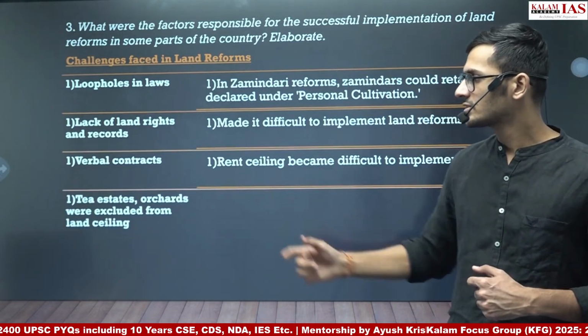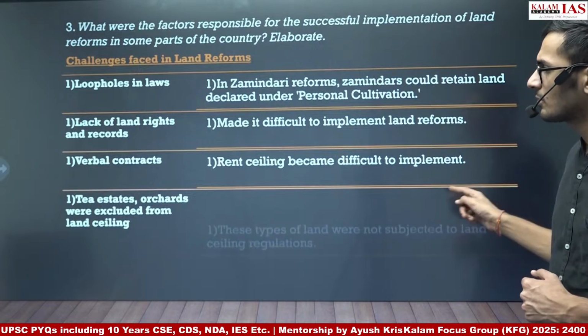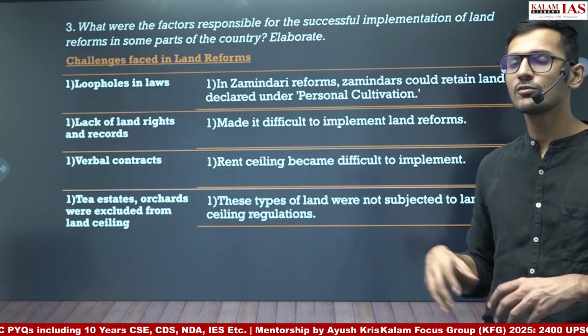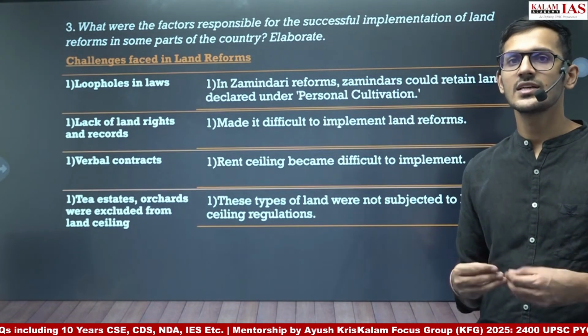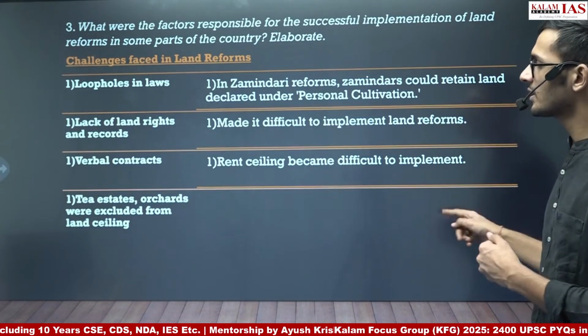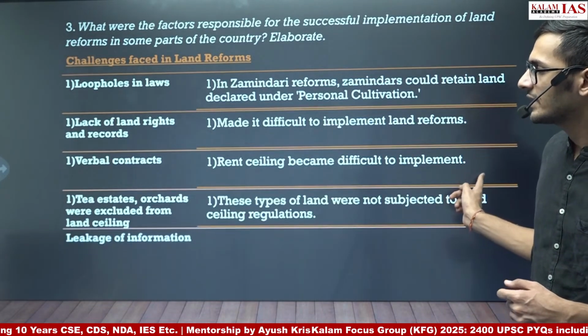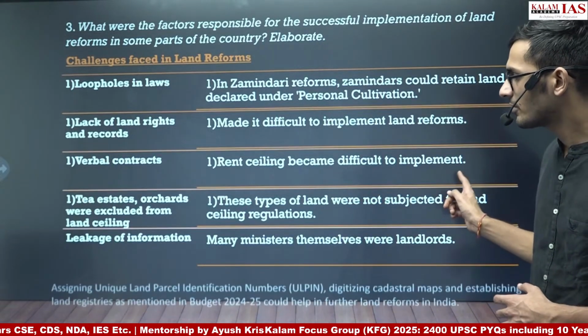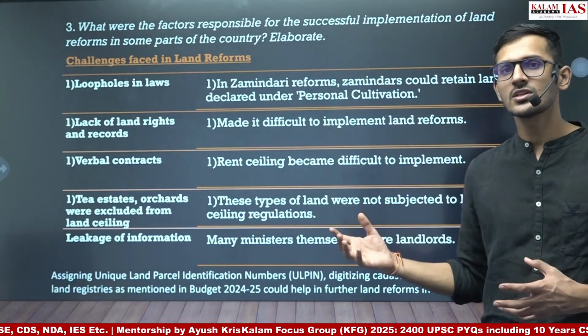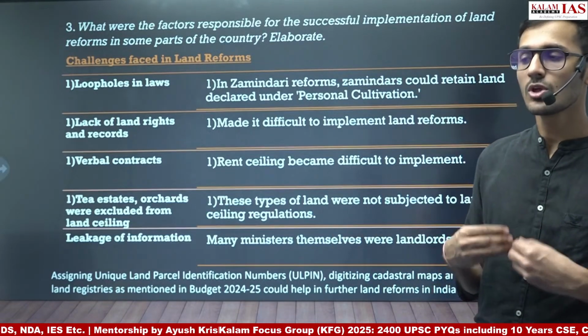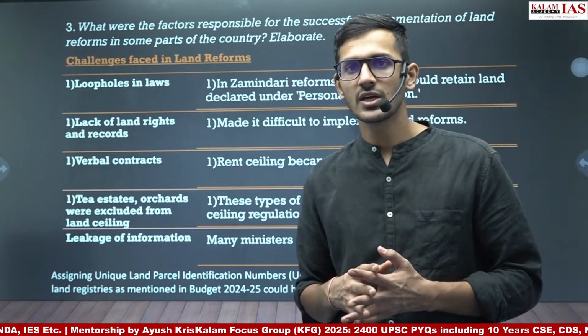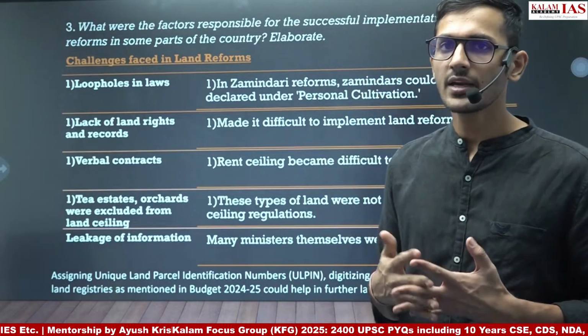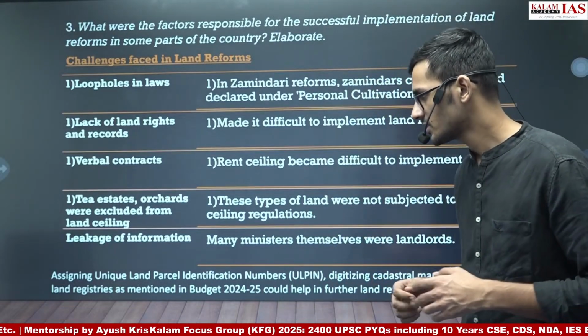Tea estates, orchards, etc., were excluded from the land ceiling. So land was declared as tea estates and orchards by planting a few trees there. And finally, the leakages of information, as many of the ministers themselves were landlords. So as a result, the implementation of land reforms in many parts of the country took a hit, and it was not successful in many parts of the country.